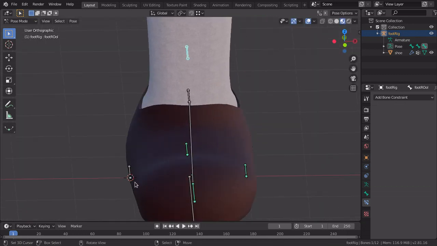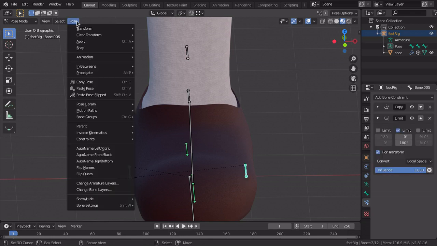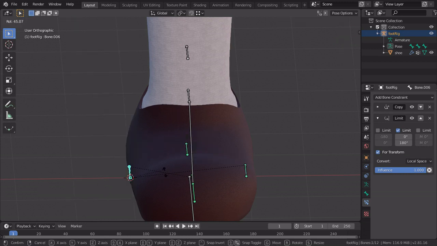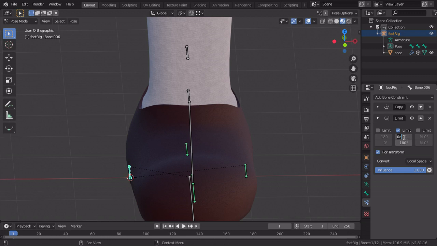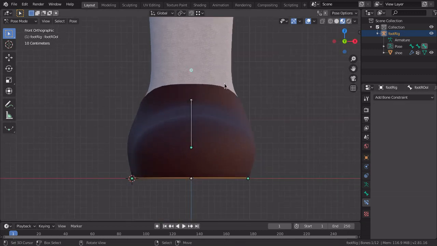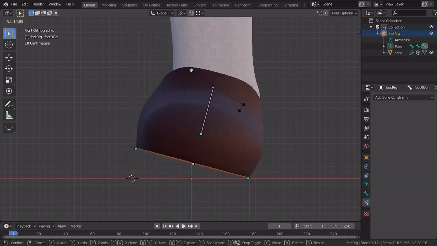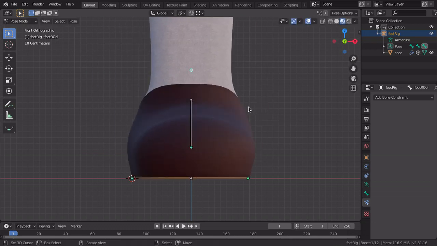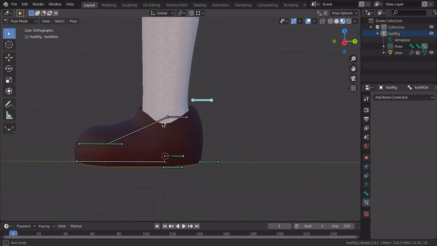Now our good old friend again, select this one and this one, pose, constraints, copy constraints to the selected bone, but this time minus 180 degrees, I guess. Let's see, and that's it. Really, it's finished.